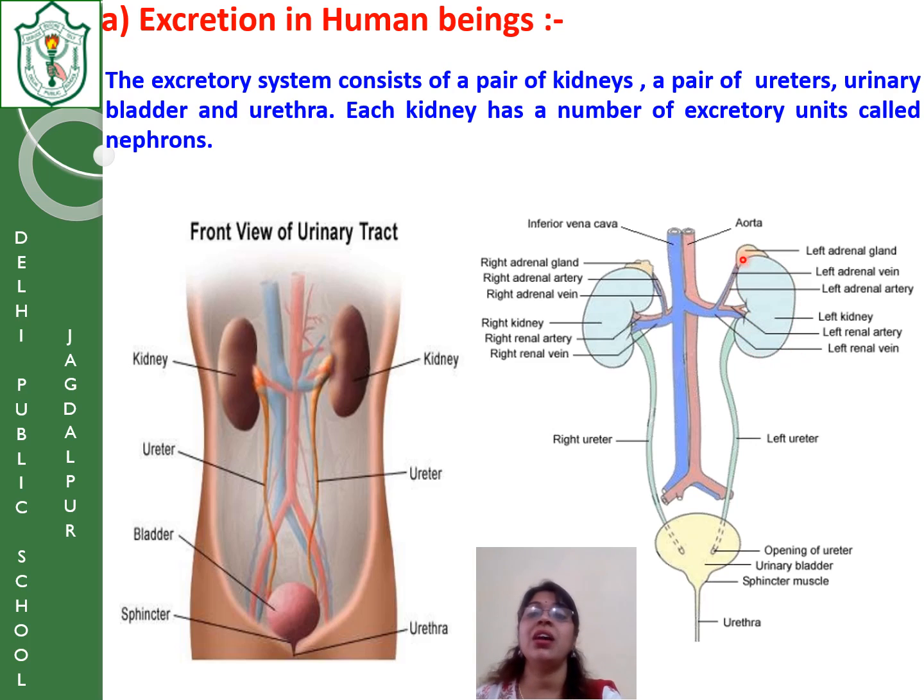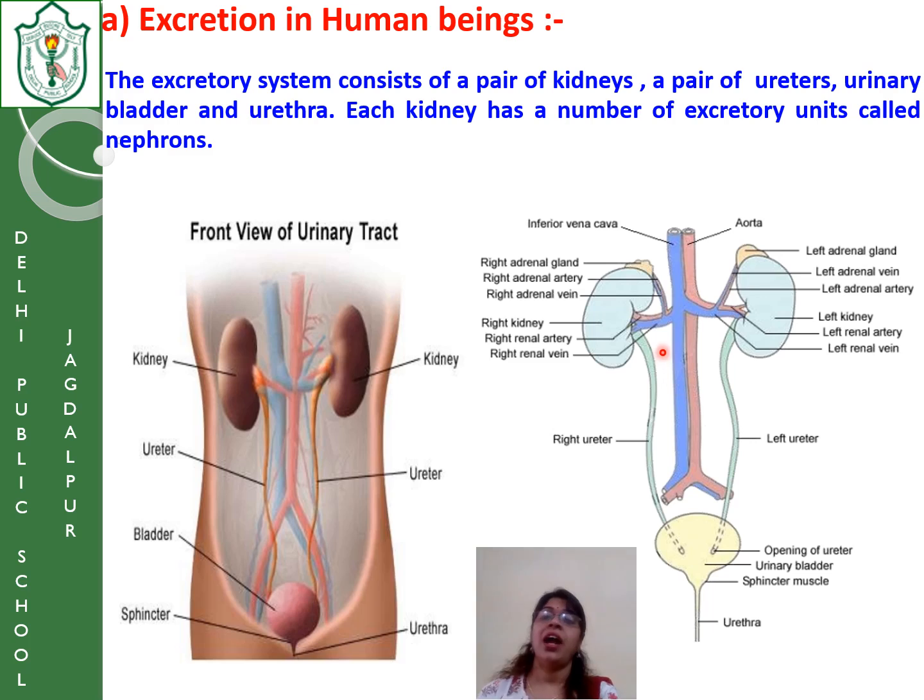Inside the kidney, there are a number of filtering units present, and those units are called nephrons. What are they called? Nephrons. These nephrons filter the nitrogenous waste, and then it is filtered out in the form of urine, and it is passed to the urinary bladder, and inside the urinary bladder it is collected, and from the urinary bladder it is excreted out. Okay, understood?